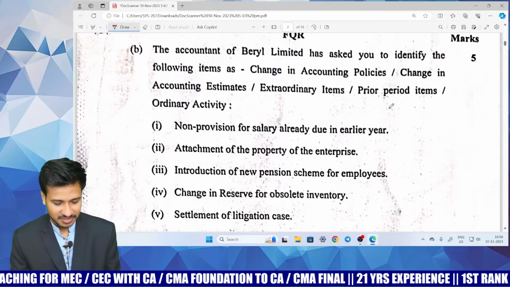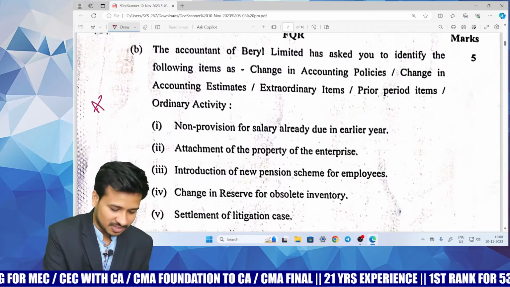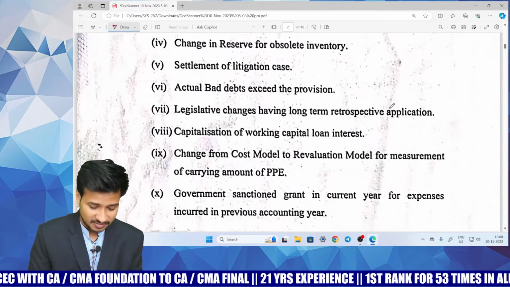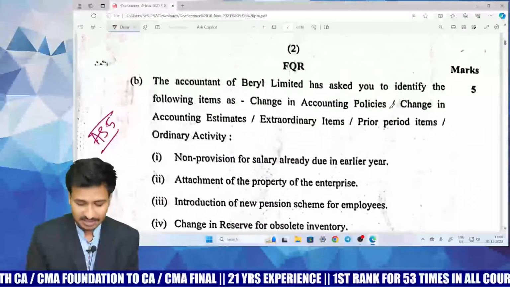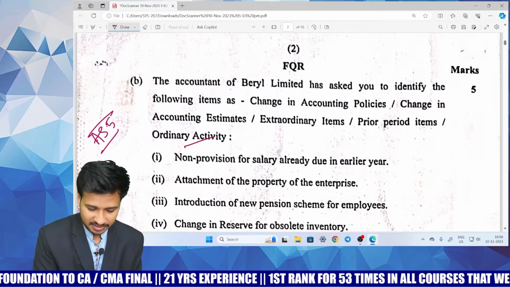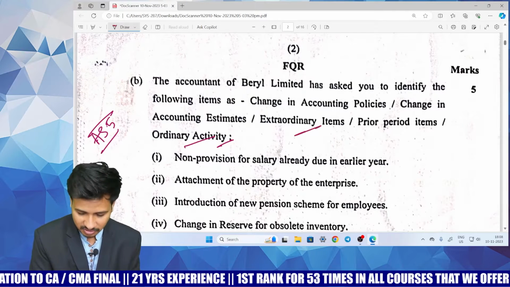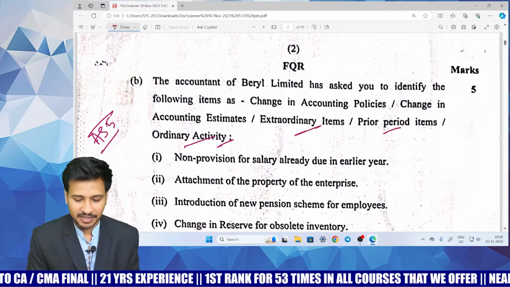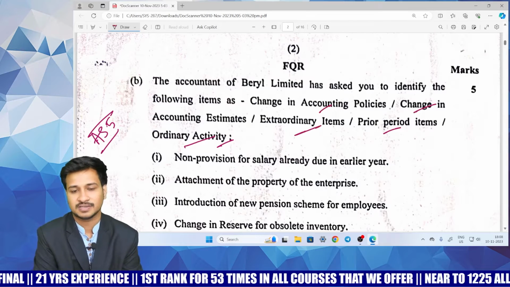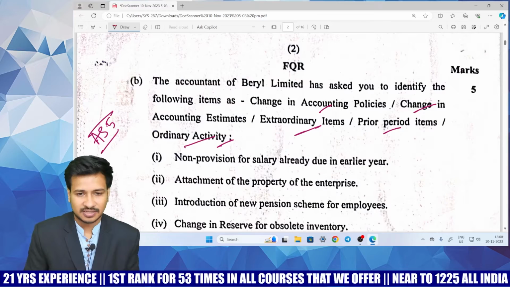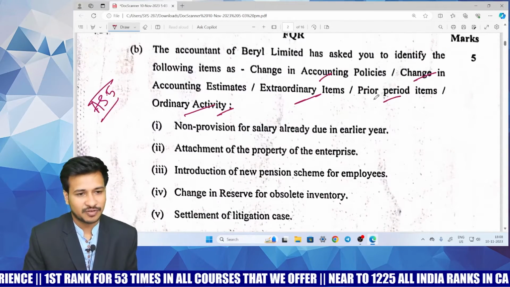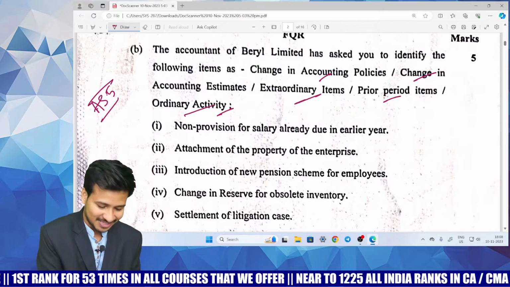And coming to question number 2, which is from Accounting Standard 5, again it is a very easy question, because he is giving some set of items and asking you to classify as per AS 5, whether it is an ordinary activity, ordinary but exceptional, extraordinary activity, prior period item, change in accounting estimate, or change in accounting policy. You just need to classify what each item is, and obviously it is an easy question.